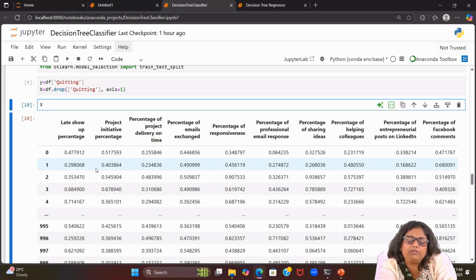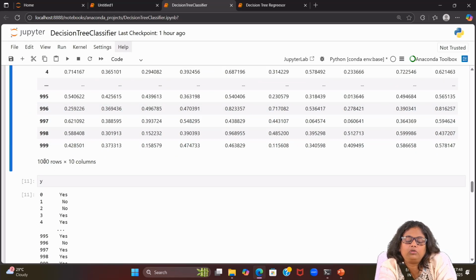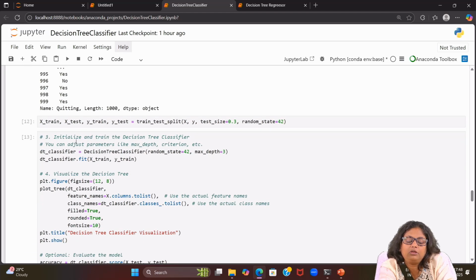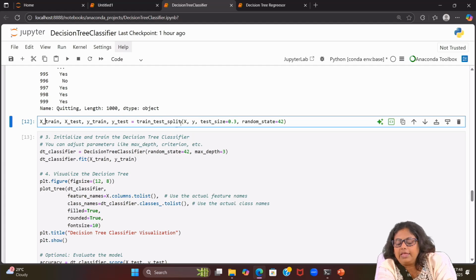So X, once you run it you see all this. Total 1000 rows and you do have 10 columns. Now y, you see this is yes/no, so this is the categorical one, and this is your target. Now the next line of code, we are doing train_test_split with X, y and the test size we are keeping at 0.3.